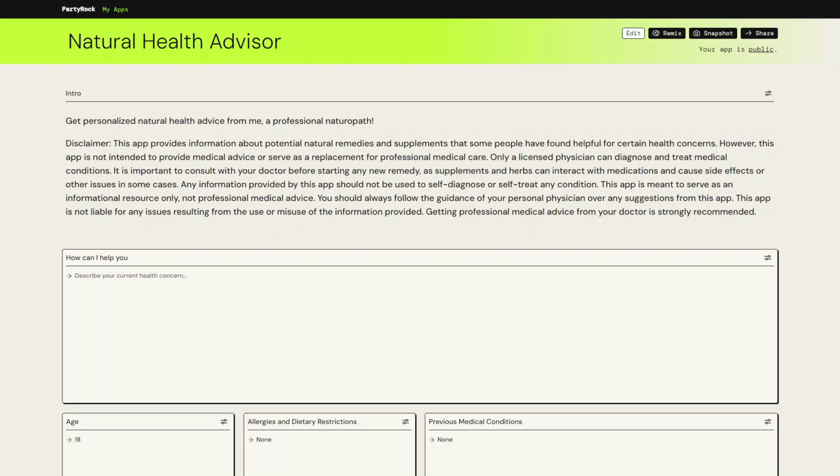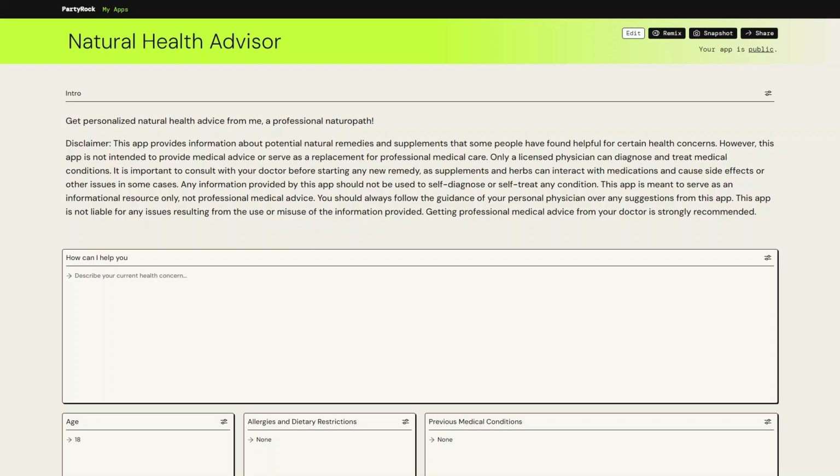This app is meant to serve as an informational resource only, not professional medical advice. You should always follow the guidance of your personal physician over any suggestion from this app. This app is not liable for any issues resulting from the use or misuse of the information provided. Getting professional medical advice from your doctor is strongly recommended.